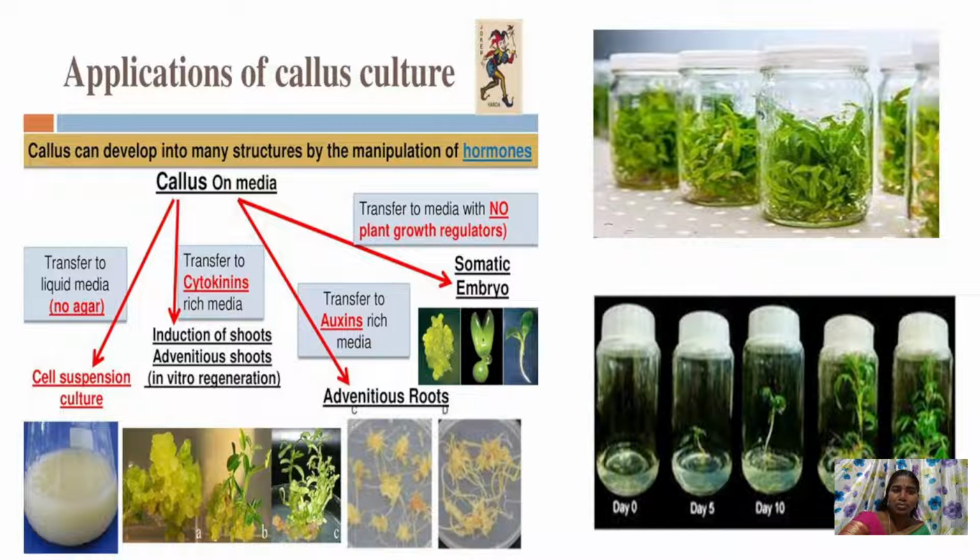It can be transferred to auxin rich media where an adventitious root system can be formed, and these calluses can be induced to form somatic embryos. In turn, they are used for the production of artificial seeds, and can be transferred to media with no plant growth hormones. We can observe somaclonal variations also by this callus culture, where the callus can be disintegrated to form single cells, and then they are inoculated where we can observe some variations.